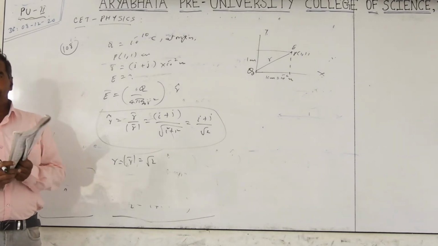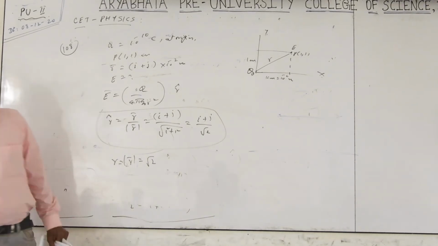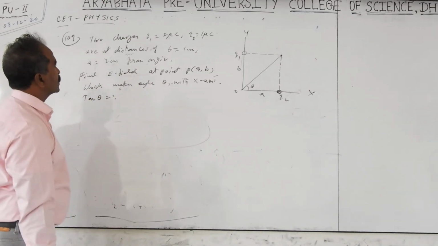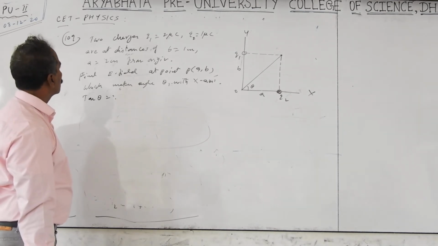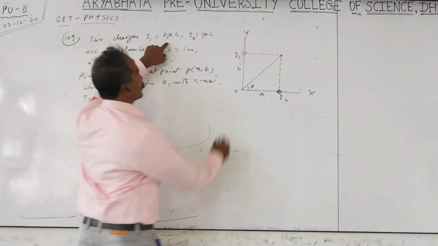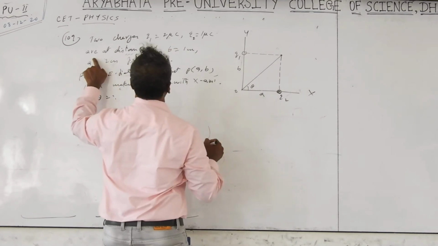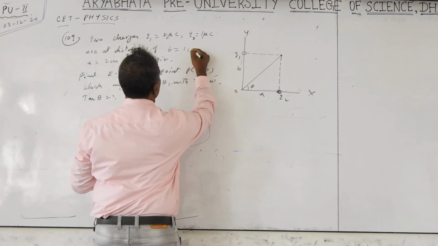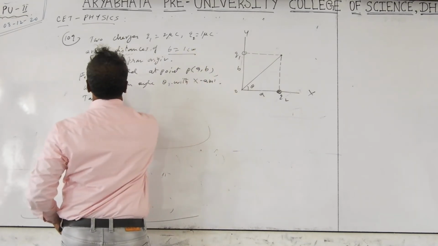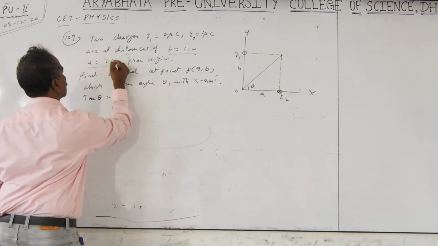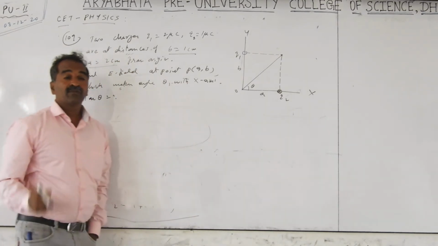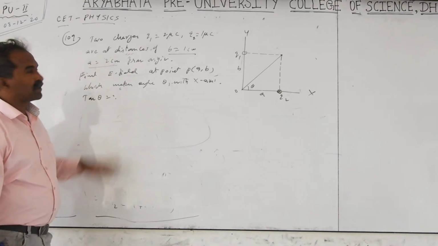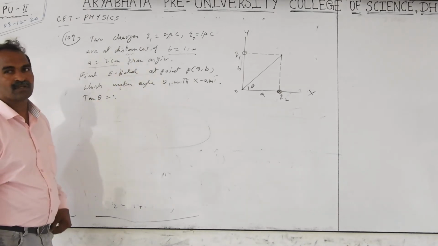Next, 109. Next problem 109. Here are the two charges Q1 and Q2. Q1 is 2 microcoulombs and Q2 is 1 microcoulomb, at a distance of b equal to 1 centimeter, converted to meters, and a equal to 2 centimeters, converted to meters only if you are using direct calculations. If the expression comes in ratios, no need to convert the units. A by B, B by A, like a different means everything cancels, so no need to convert the